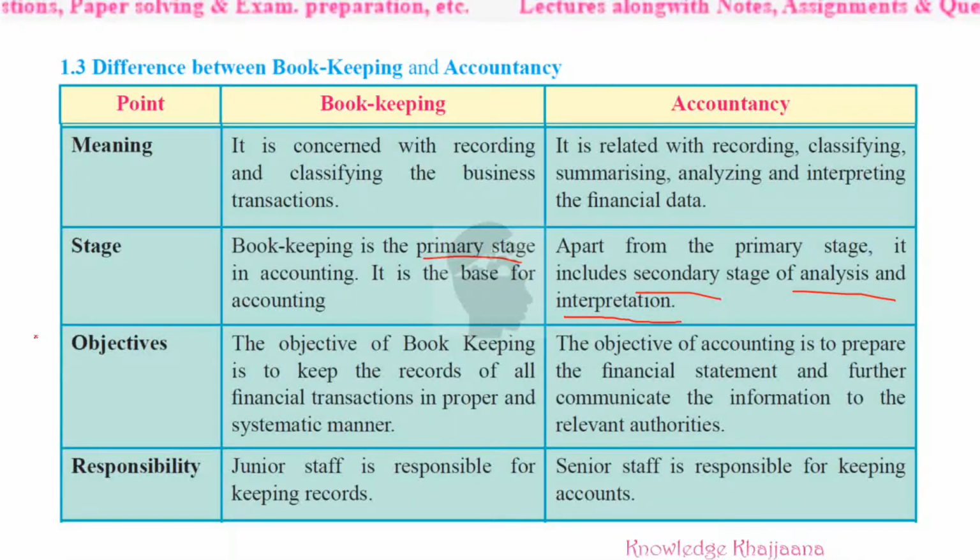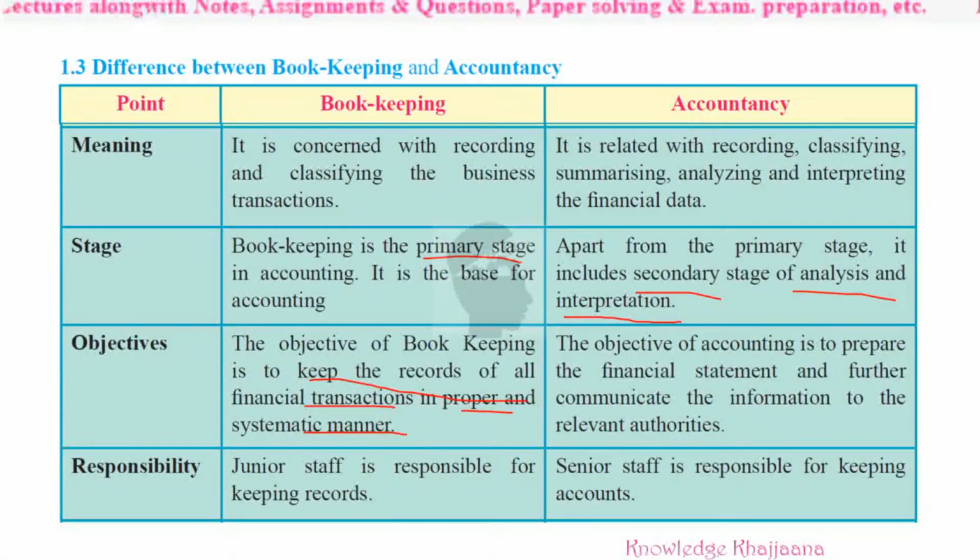Now, what is the actual objective of bookkeeping? The objective of bookkeeping is to keep the records of all the financial transactions in a proper and systematic manner. Just to prepare all the records in a proper and systematic manner. That is only expected from the person who is working as a bookkeeper.